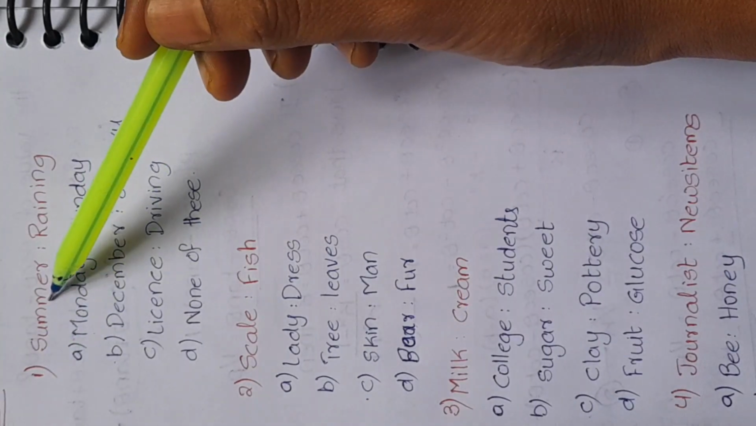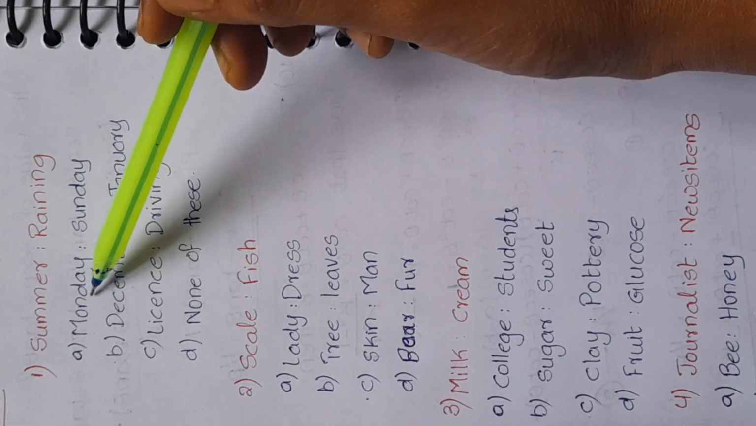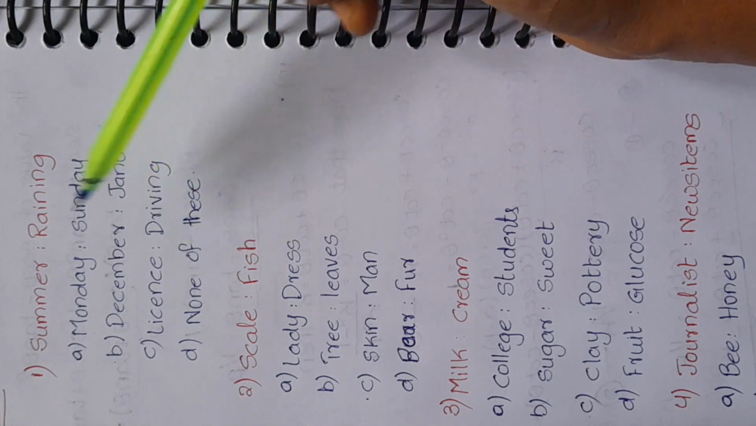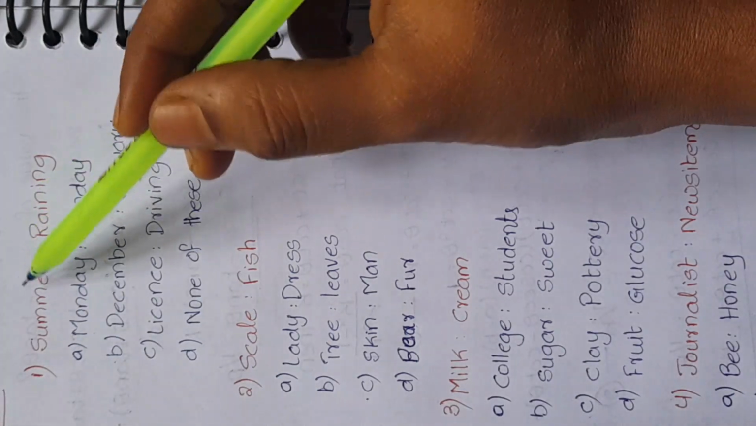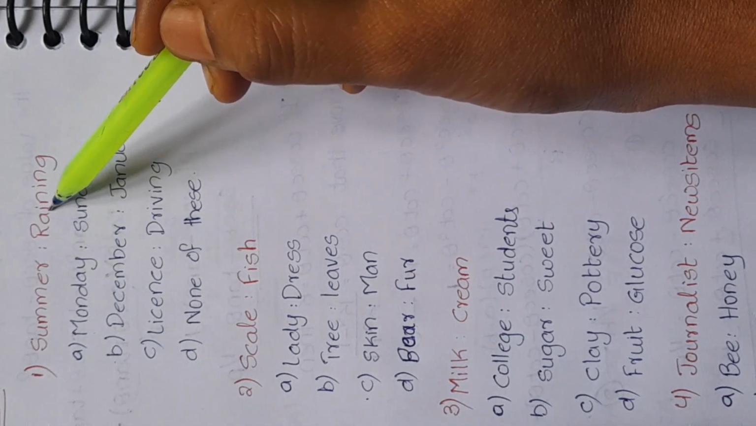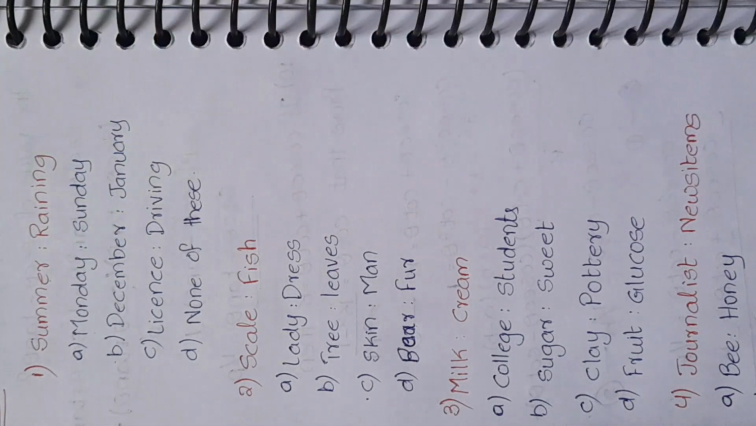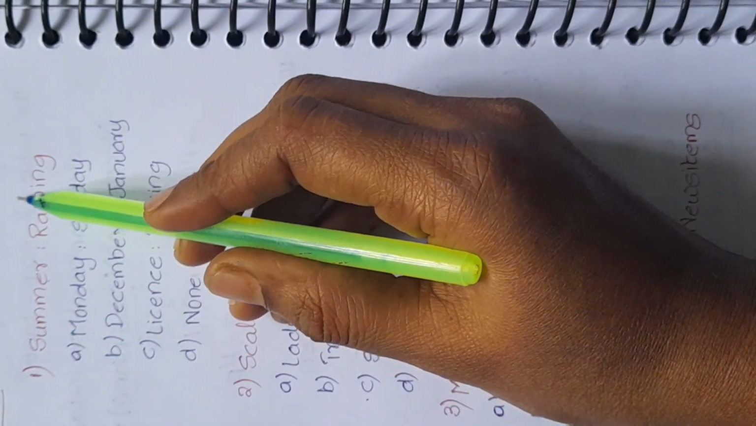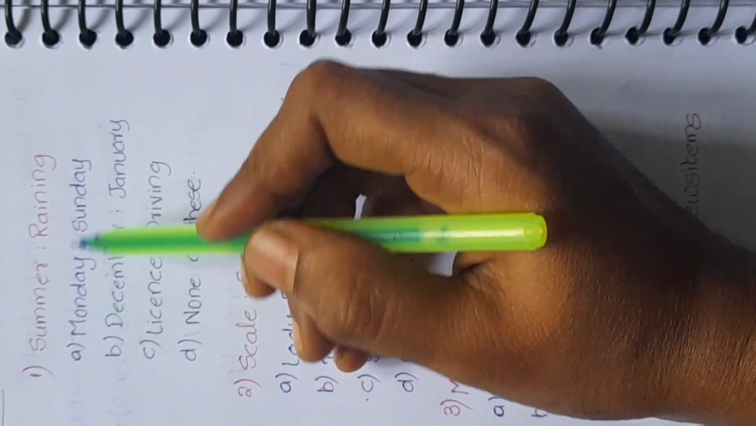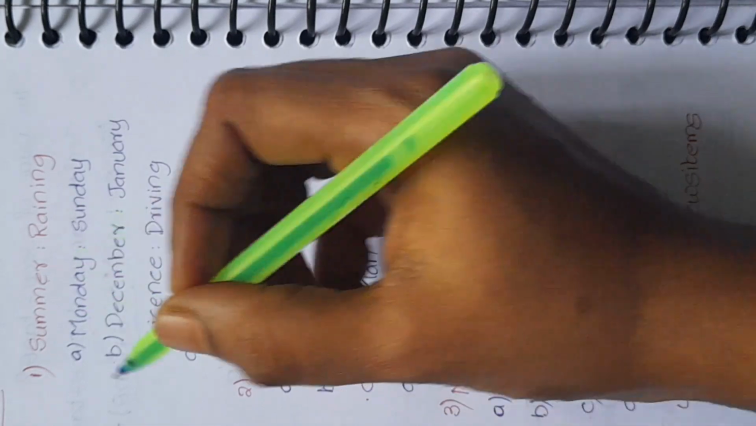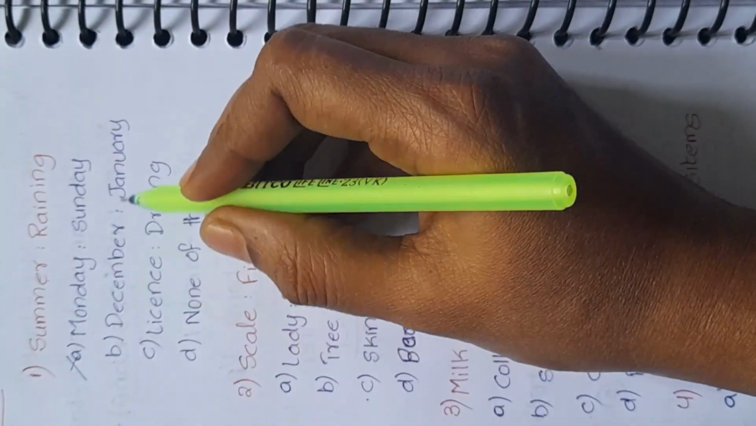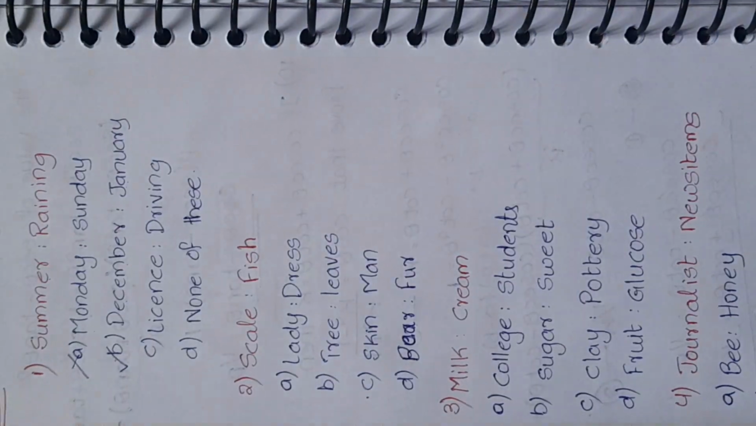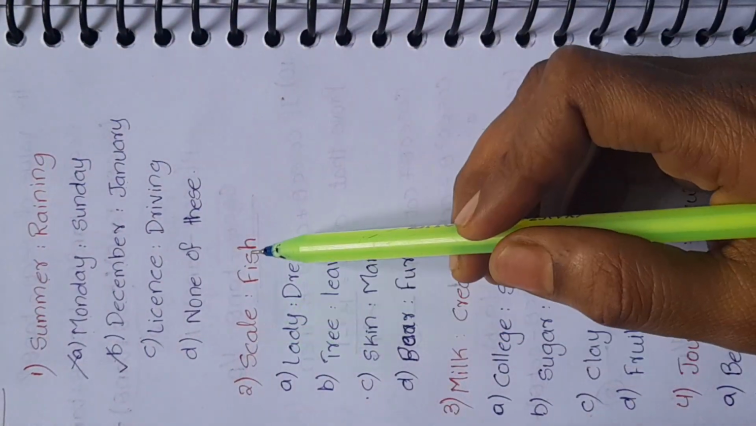First question is summer and raining. Options are Monday and Sunday, December, January, license driving and none of this. Here first we should find the relation between these two. We get rains, that is rainy season after summer. So summer becomes first and raining, that is rainy season comes next. Monday, Sunday. Here Monday comes after Sunday. So this is wrong. December and January. Here January comes after December. So this is correct.